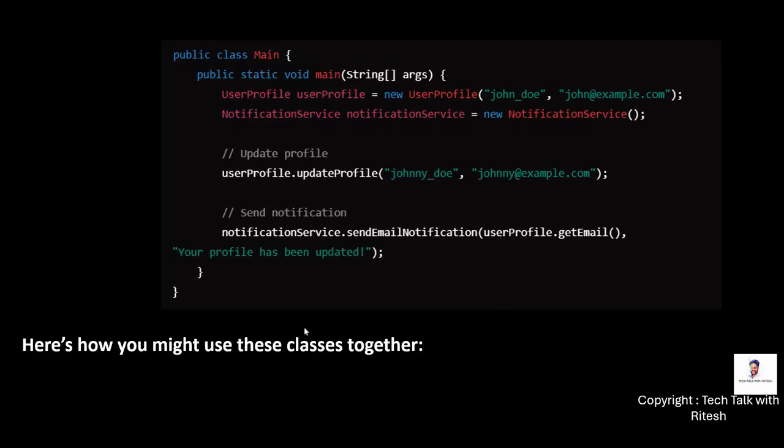And here's an example of how we might use these two separate classes. We have just created the object of user profile and we are using the method update profile, sending the information. For the notification service, we have just created an object of the notification service and we are using its method. Simple.